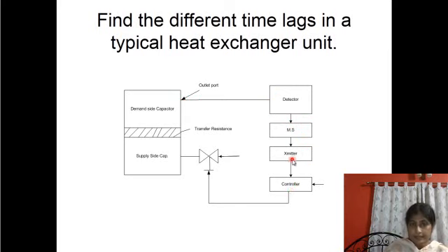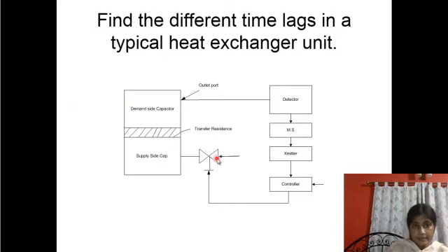So the outlet temperature is to be detected by the detector or measuring system, and the signal should be transmitted to the controller through a transmitter. Then the controller will compare the measured value with the set value, this is the set point input, and accordingly it will generate the control action signal so that the valve will open or close accordingly in order to adjust the energy flow.